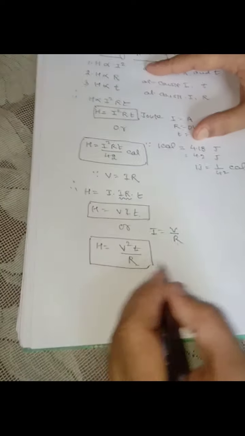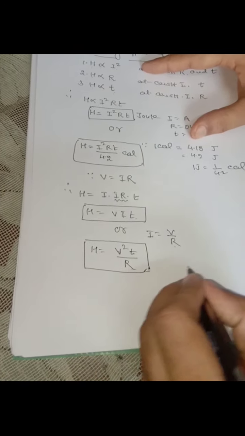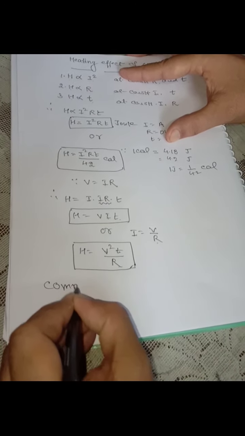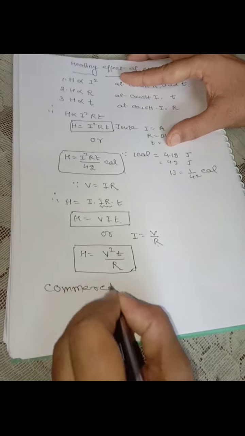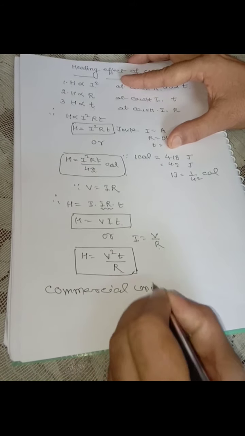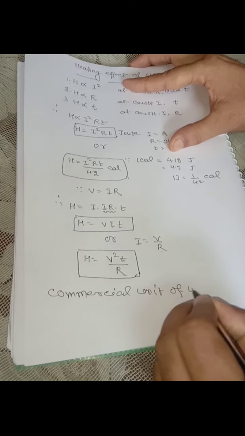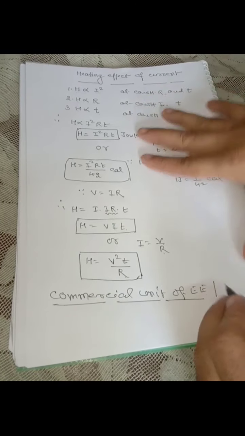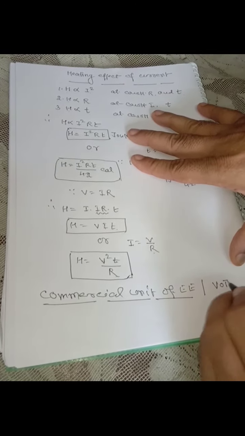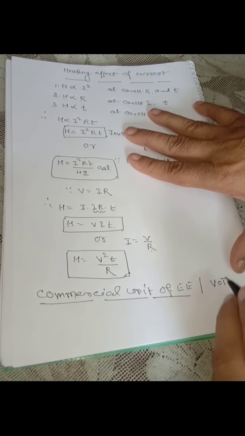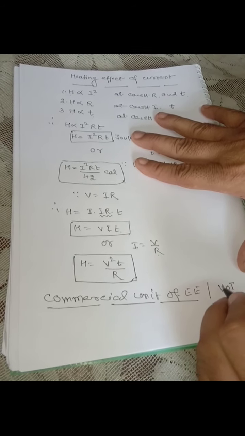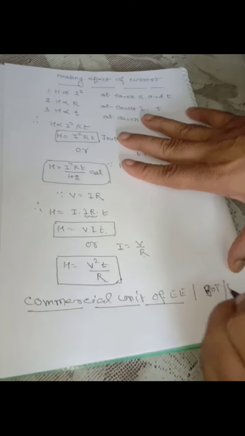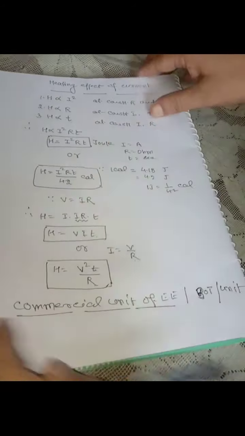Then what is the commercial unit of electrical energy? It is also called BOT, Board of Trade Unit, or simply unit.